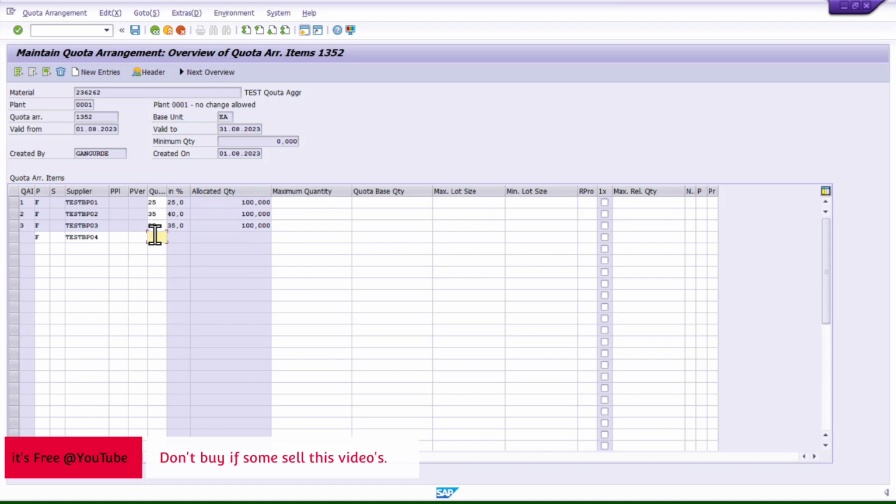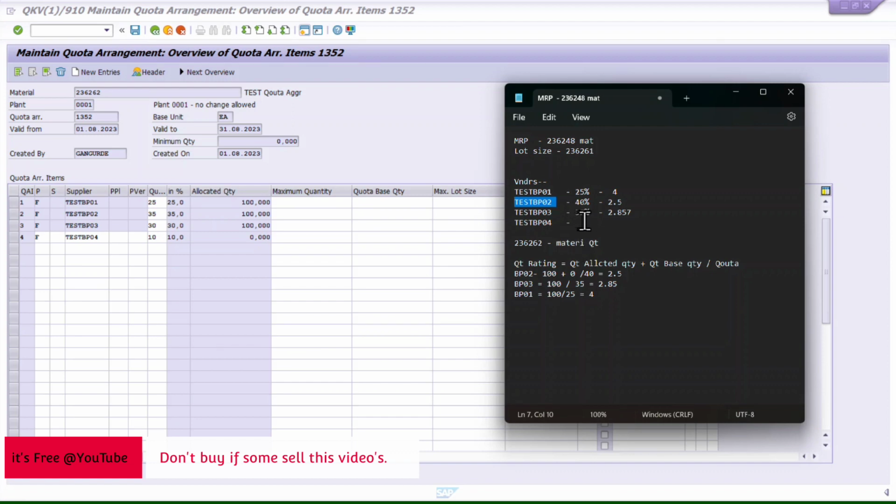So I am giving a quota of 10 to this vendor. But now see, this vendor is added recently, so its allocated quantity is 0. So he will get an advantage here because this vendor is added recently. So anyway, I will reduce.